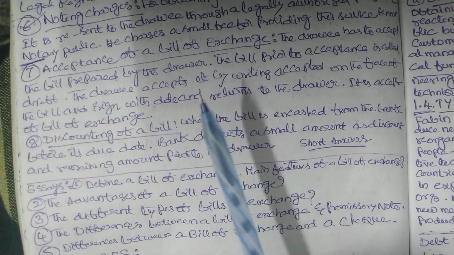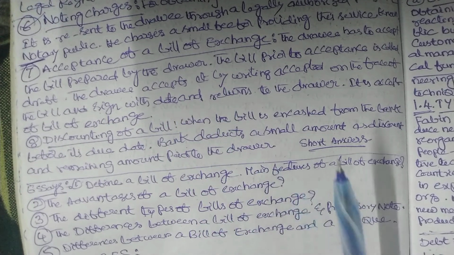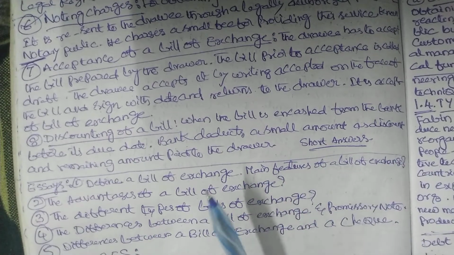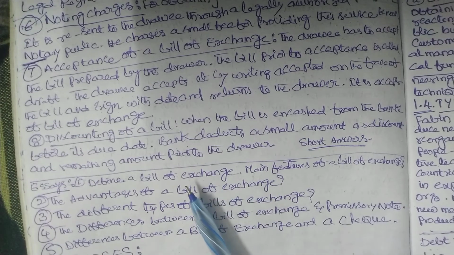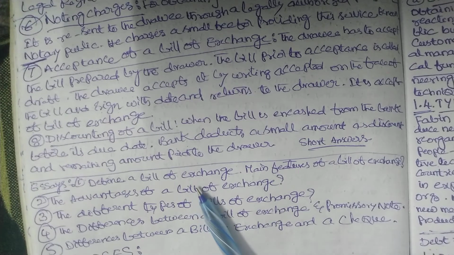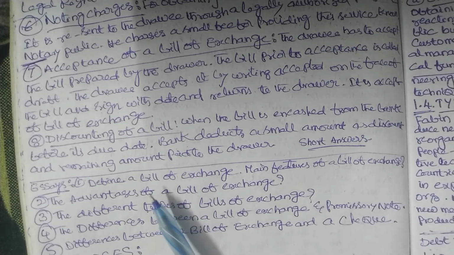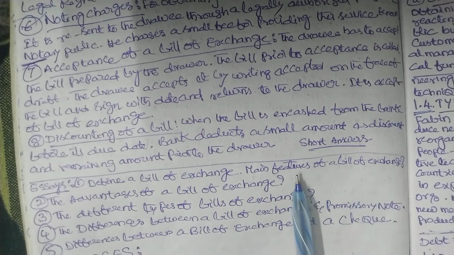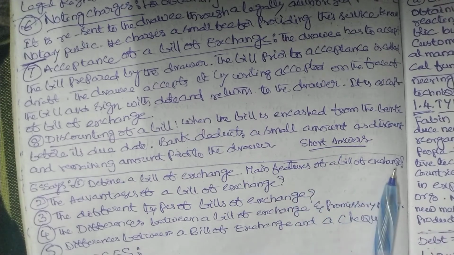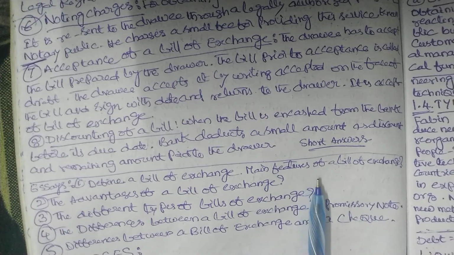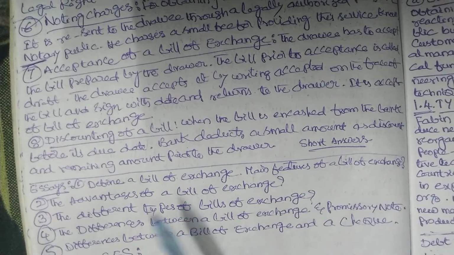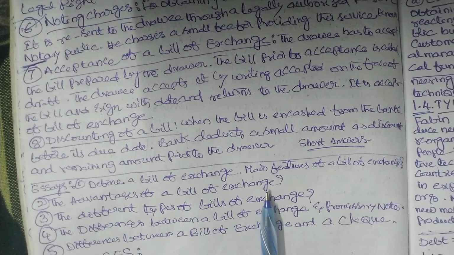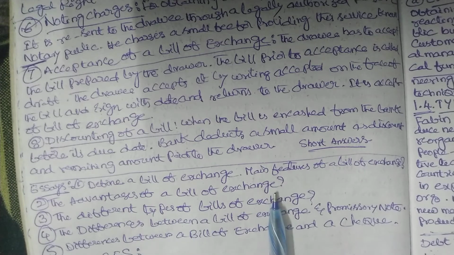So these eight concepts are for the 2 marks questions, and there may be another set of 5 marks concepts. Those are the main features of a bill of exchange. What are the characteristics of a bill of exchange? We can discuss that in our next classes. In the same way, the advantages and uses of a bill of exchange.